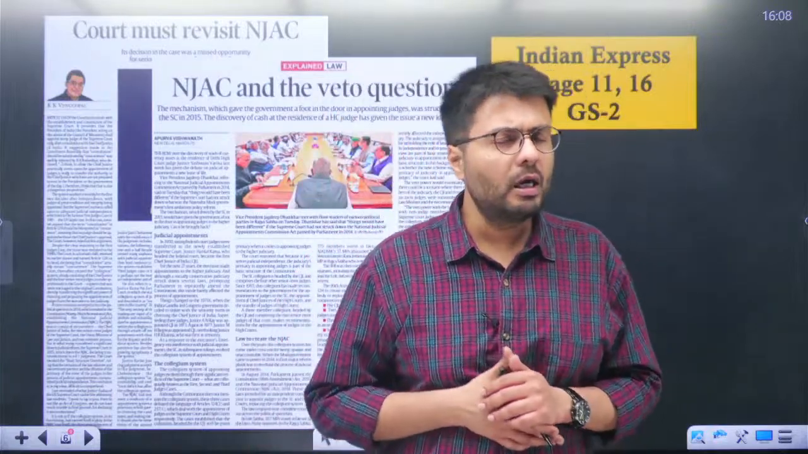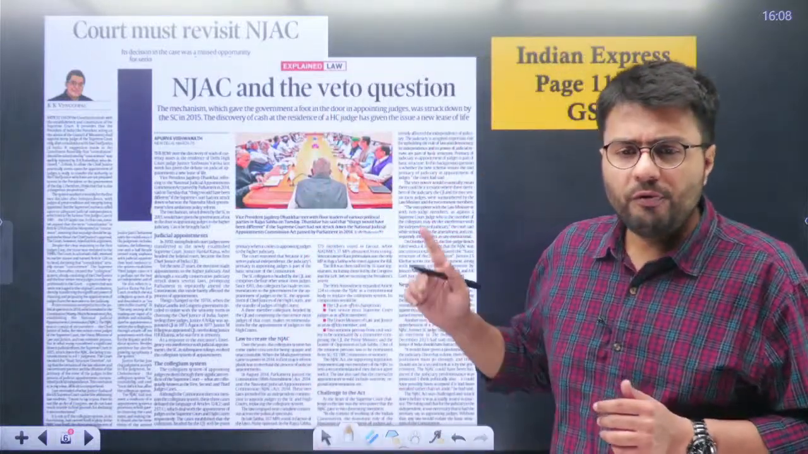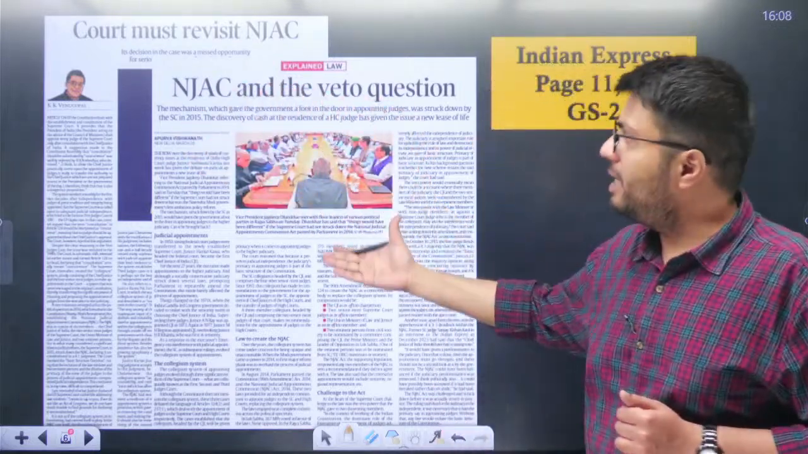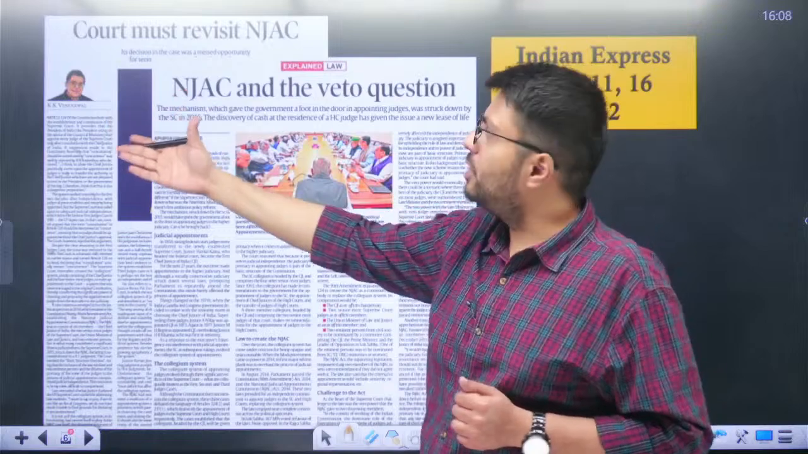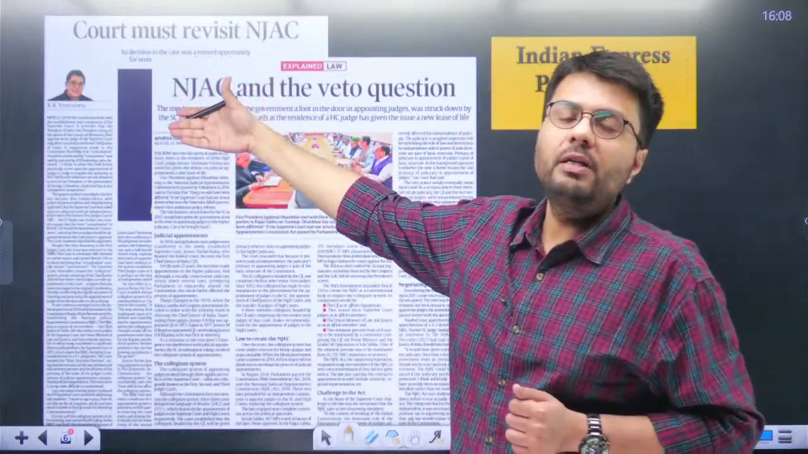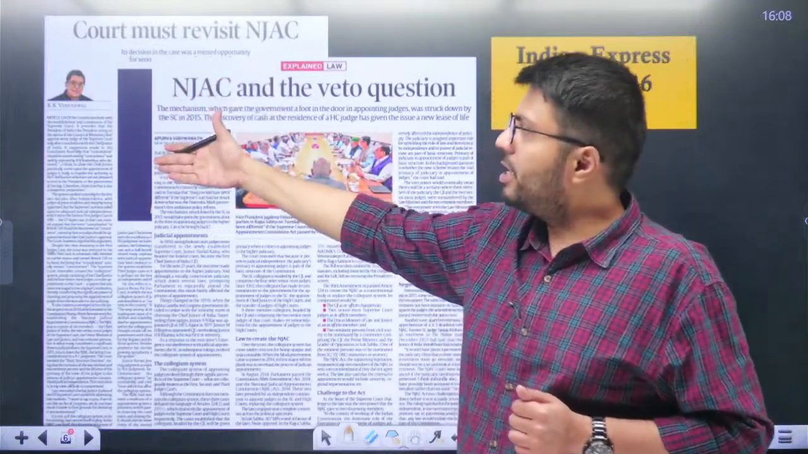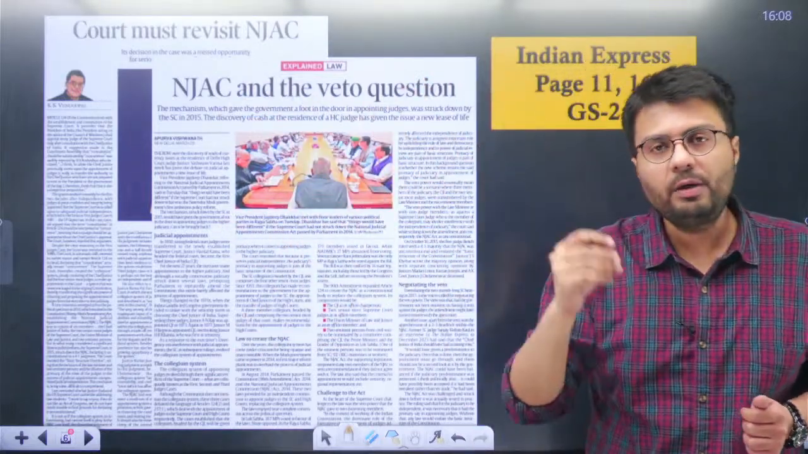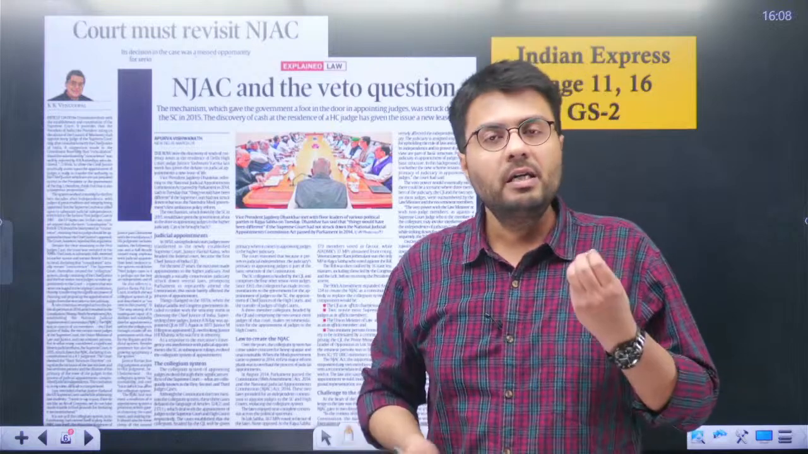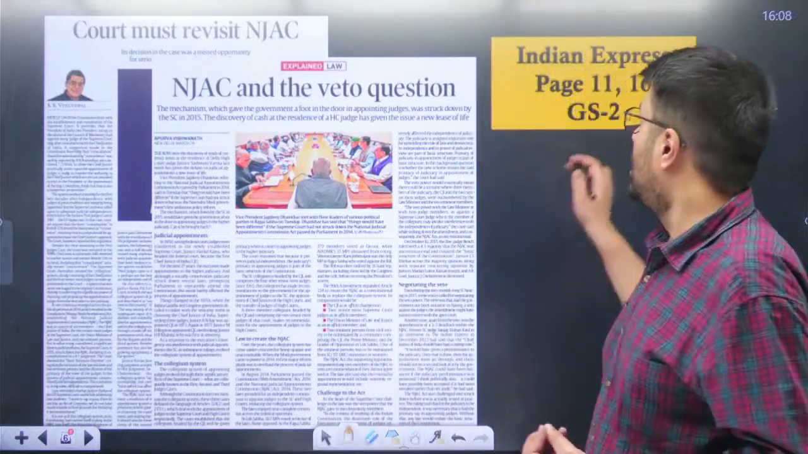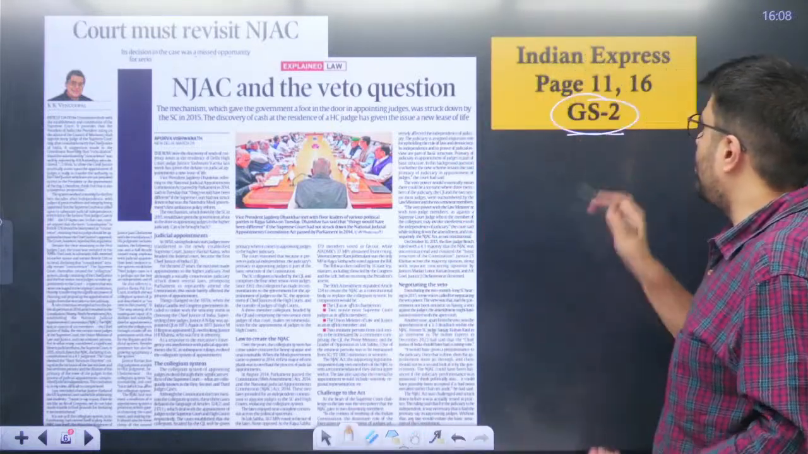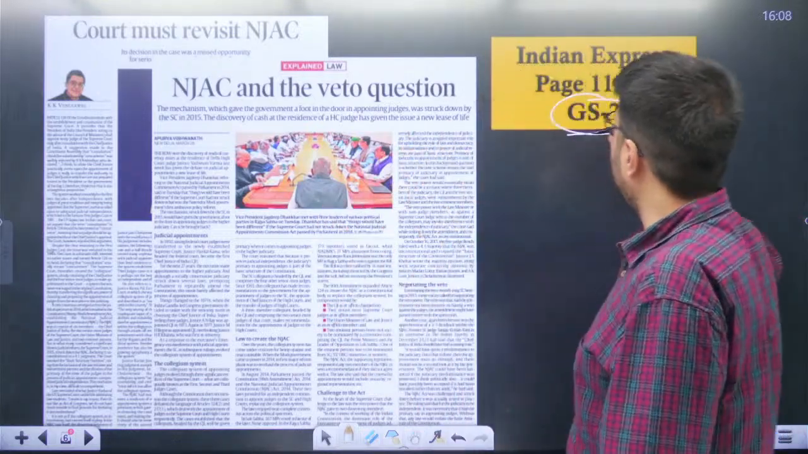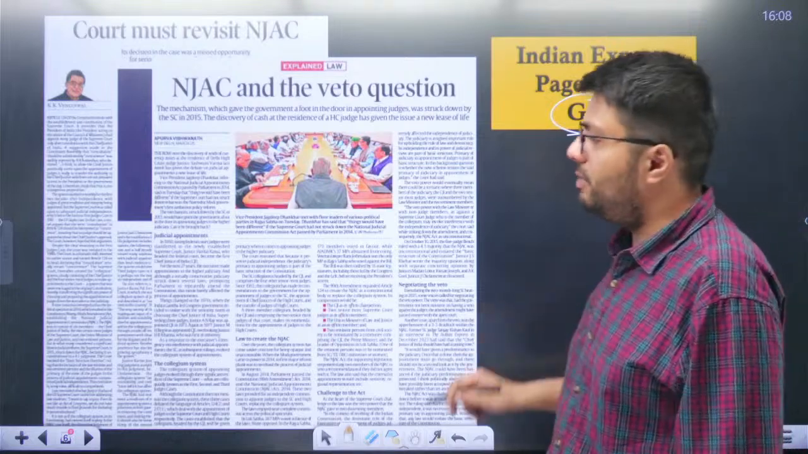Now, let us start today's discussion with this first article. This article appeared in the explain section and also in the op-ed section. The article is written by the former Attorney General of India, and this article on explain beautifully highlights the argument which favors the resurrection of the National Judicial Appointments Commission. Now, I told you structure and functioning of judiciary is a part of GS paper 2 syllabus, and the news was given on pages 11 and 16 respectively.